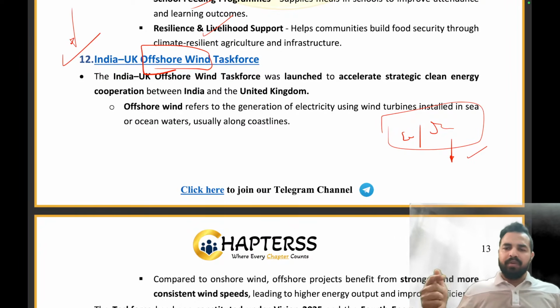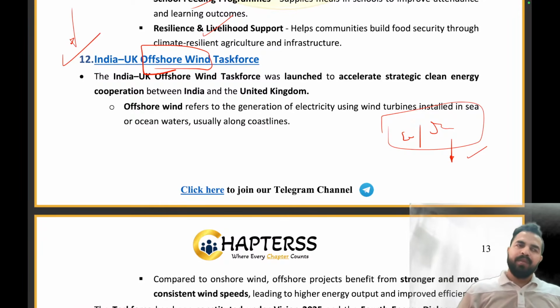So that is why we work on the offshore areas. What are the offshore areas? These are the seashores and ocean shores where we set up the wind turbines. We can install wind turbines in the sea or ocean waters where the speed of the wind is very high, and generate electricity from there.